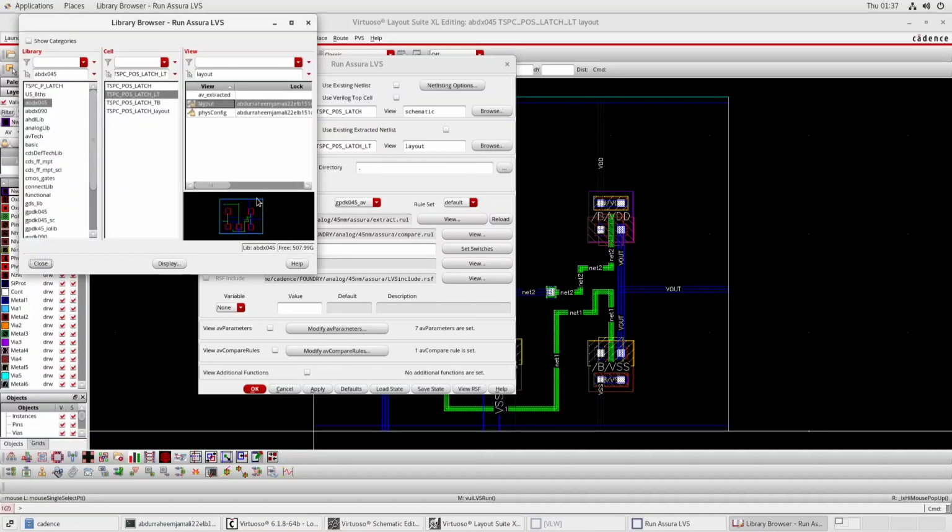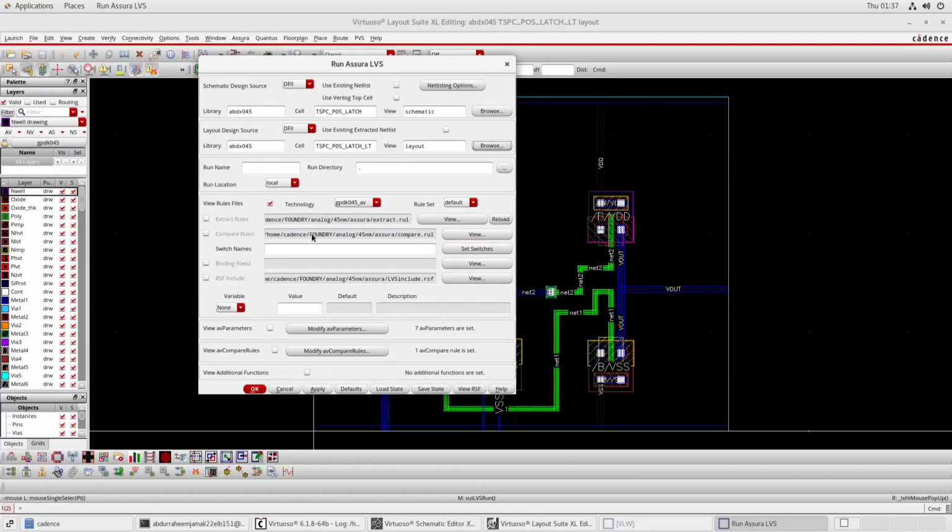Yes, it is the layout which we wanted to confirm. I will just click on close. In the technology file, if it shows undefined, we'll just click on GPDK045, and the rest of the things stay the same, and we will click on apply.